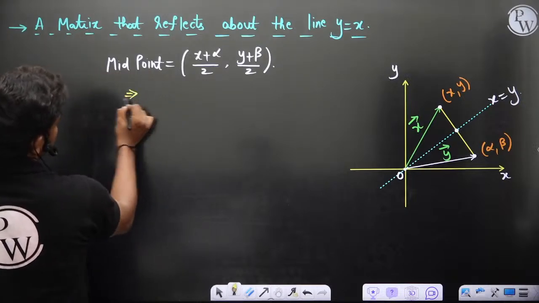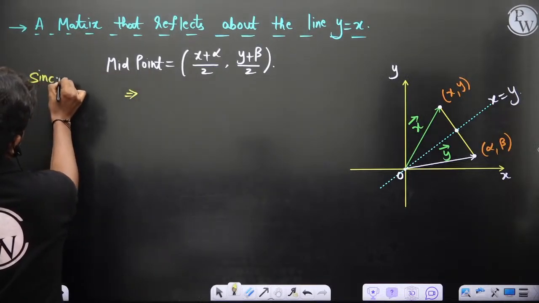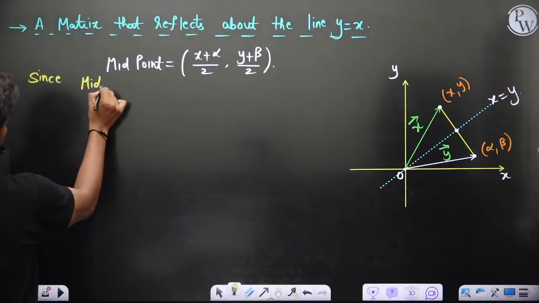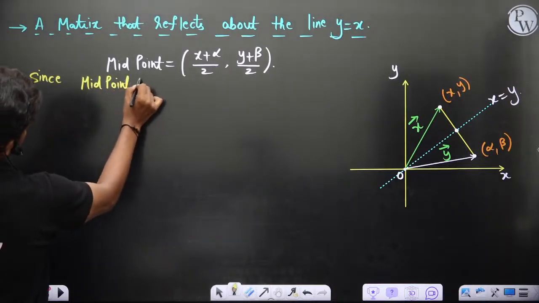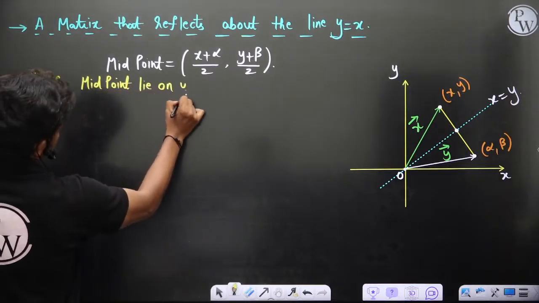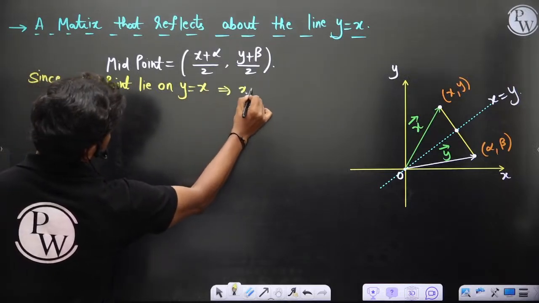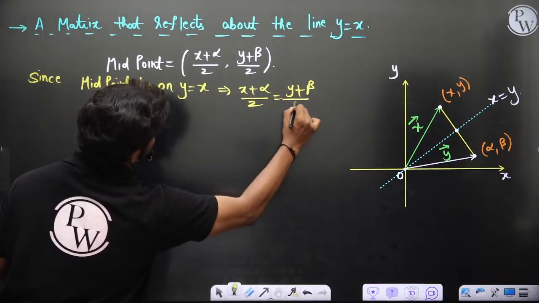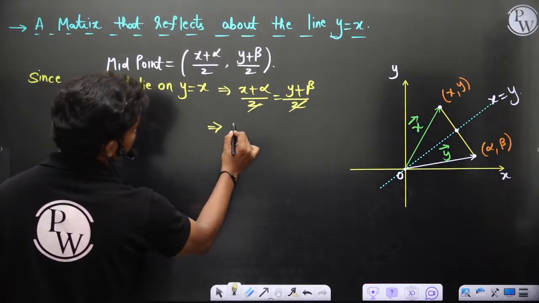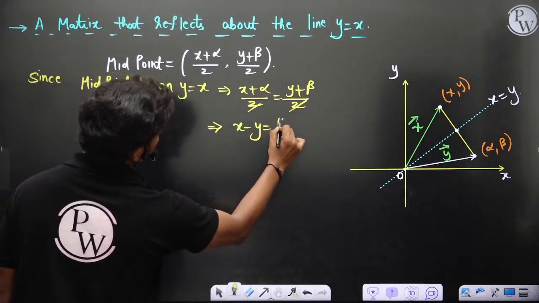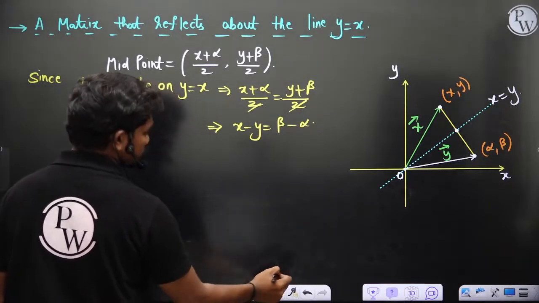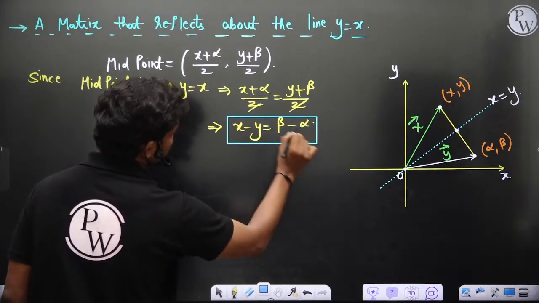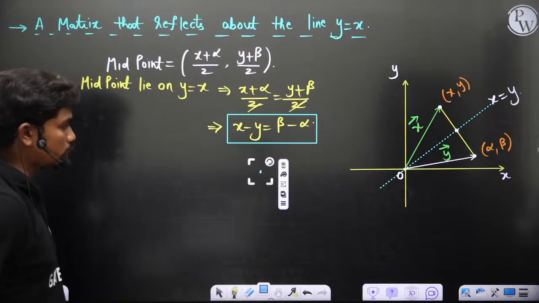So this implies, since the midpoint lies on y equal to x, that (x plus alpha)/2 is equal to (y plus beta)/2, of course. So this tells you x minus y is equal to beta minus alpha. This is one equation, fine, because you have two unknowns, okay? Alpha and beta are two unknowns, so you need two equations to solve them. So this is one equation.